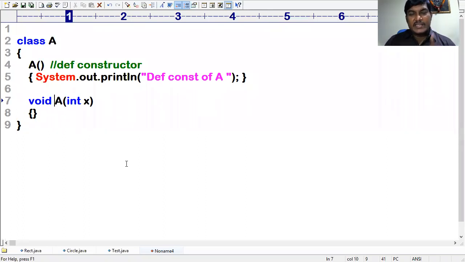But if you're really serious about the rules of constructors, I said you one point very clear.